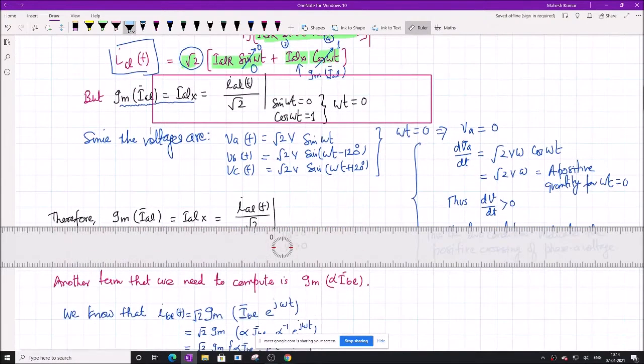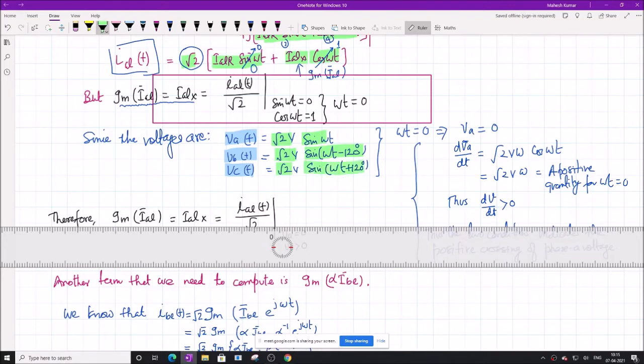Earlier we assumed that these are the voltages VA, VB and VC, and these are expressed as root 2 V sin omega t, root 2 V sin(omega t minus 120) and root 2 V sin(omega t plus 120).